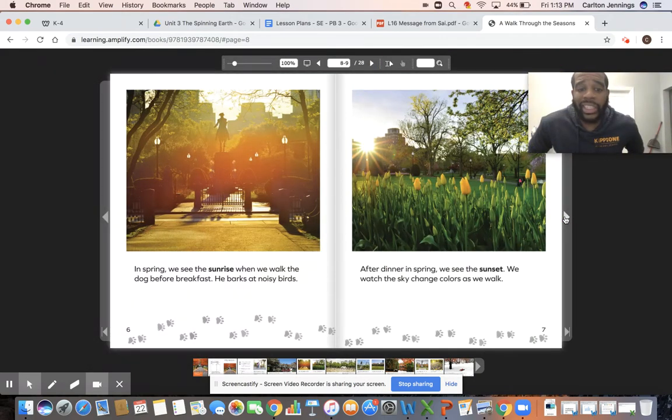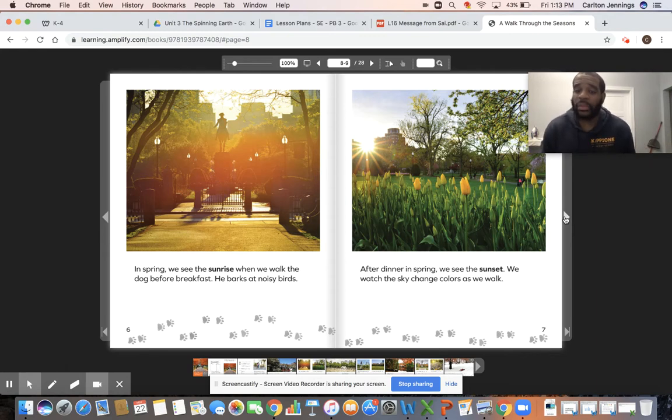In spring, we see the sunrise when we walk the dog before breakfast. He barks at noisy birds. So right before breakfast, they take their dog for a walk, and when they take their dog right before breakfast, the sun is rising. So the sunrise is happening right before breakfast.